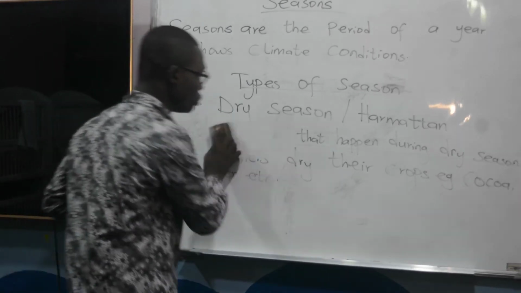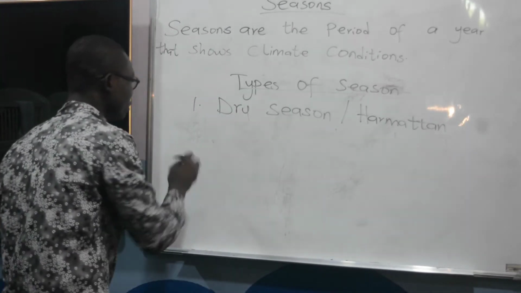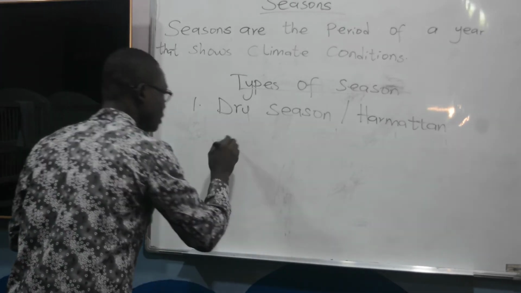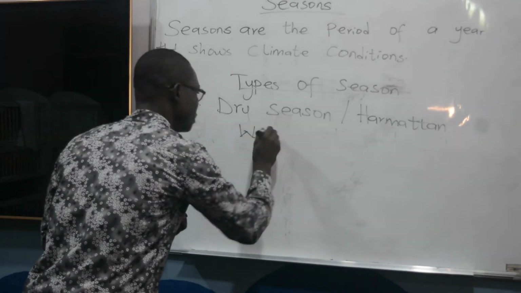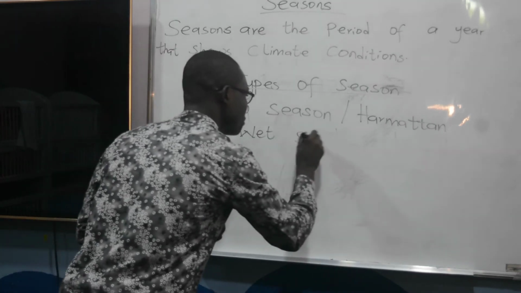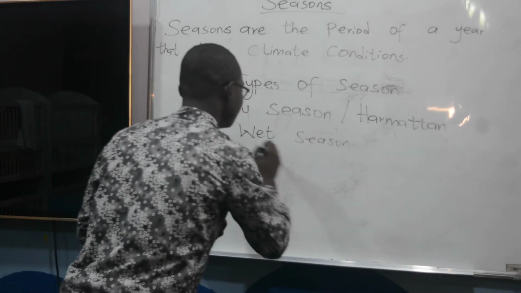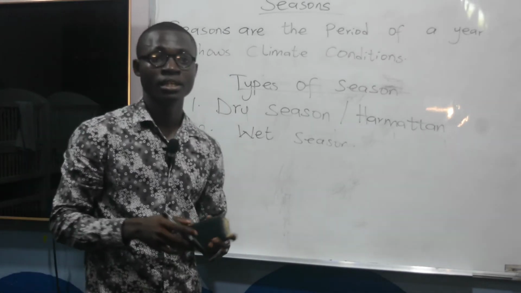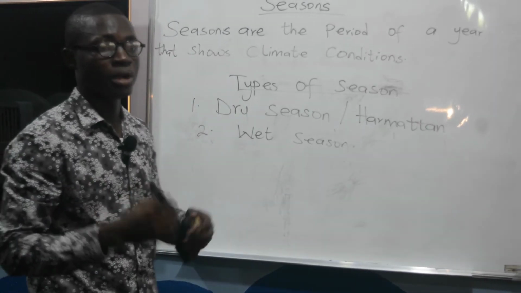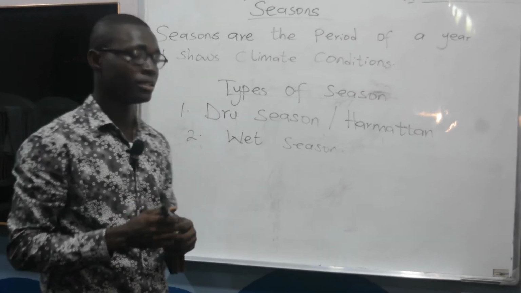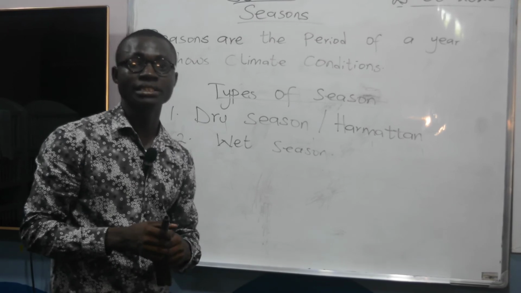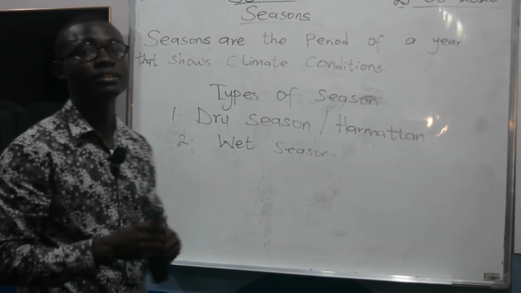Let's move on to the next point, that is the wet season. We said that dry season is a type of season whereby there is sunshine. Now, when you get to the wet season, another name for wet season is also called rainy season.